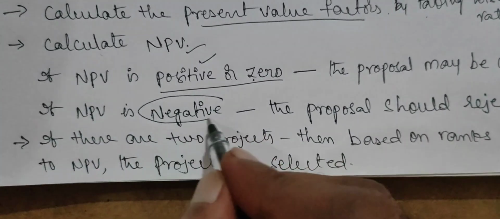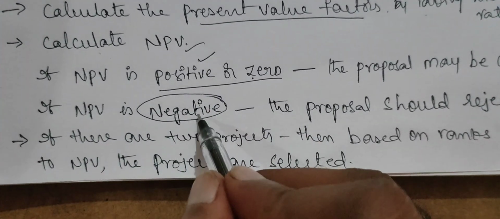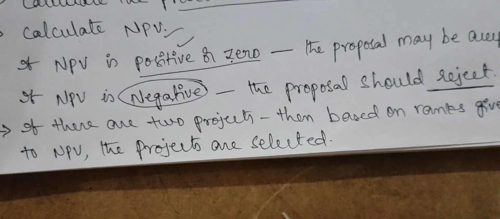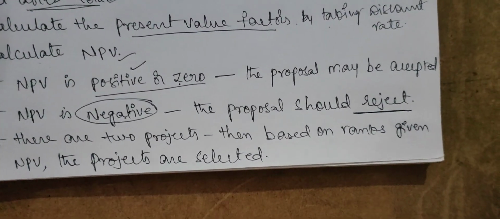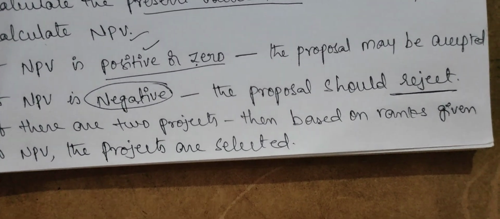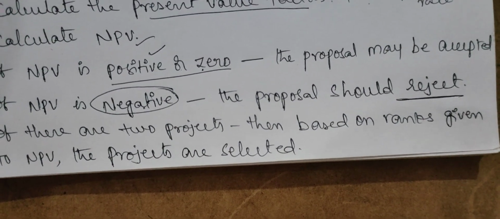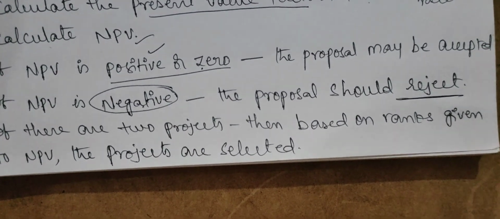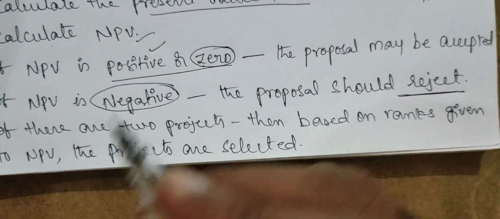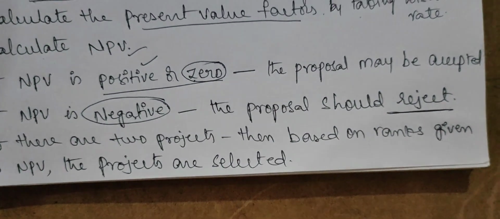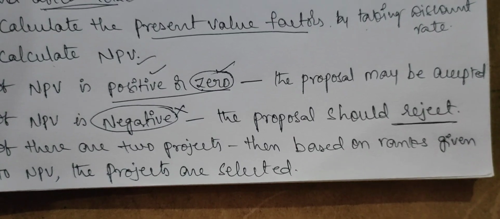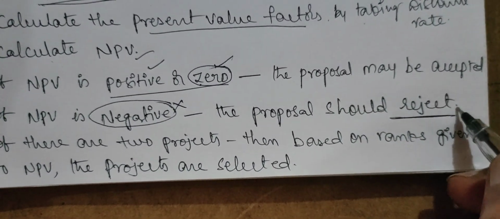But if the calculated NPV is negative, then straightaway we should reject the project. Why? Because whenever you are incurring losses, we don't enjoy the losses, right? We can enjoy only profits or at least a BEP, that is a break-even point, where there is no profit and no loss, a zero situation. At least we can enjoy this situation, but we cannot enjoy negative situations. That's why the project should be rejected.